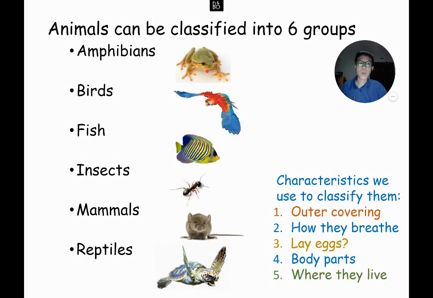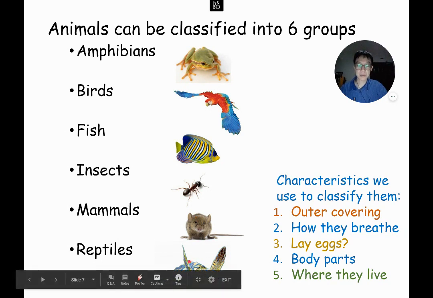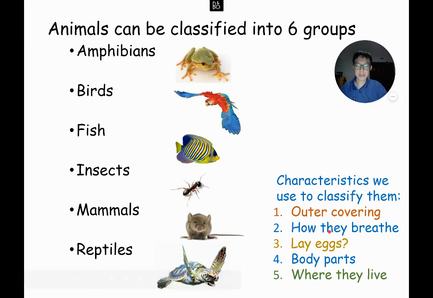Amphibians are covered in moist skin. Birds are covered in feathers. Fish are covered in scales. Insects have a hard outer covering. Mammals are covered in hair, and reptiles are covered in scales. So that's an example of how we classify animals: outer covering, and how they breathe. For example, fish have gills.